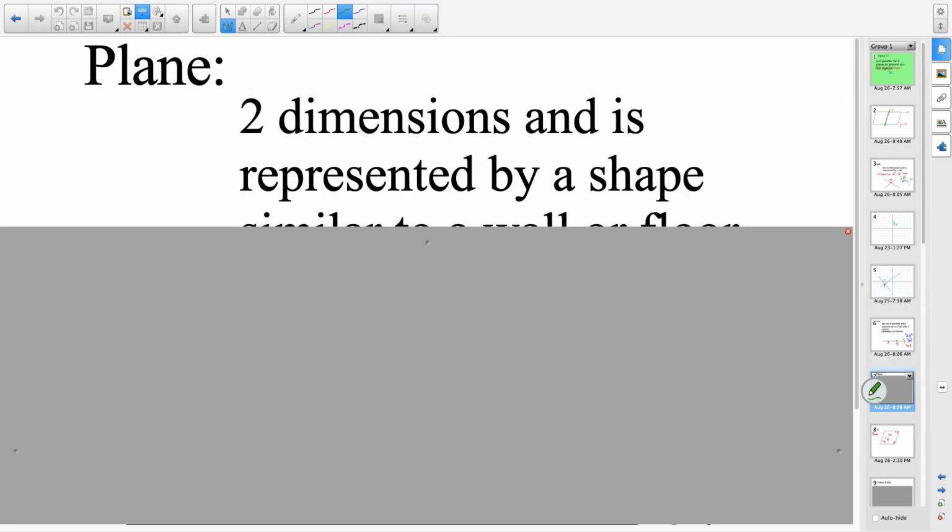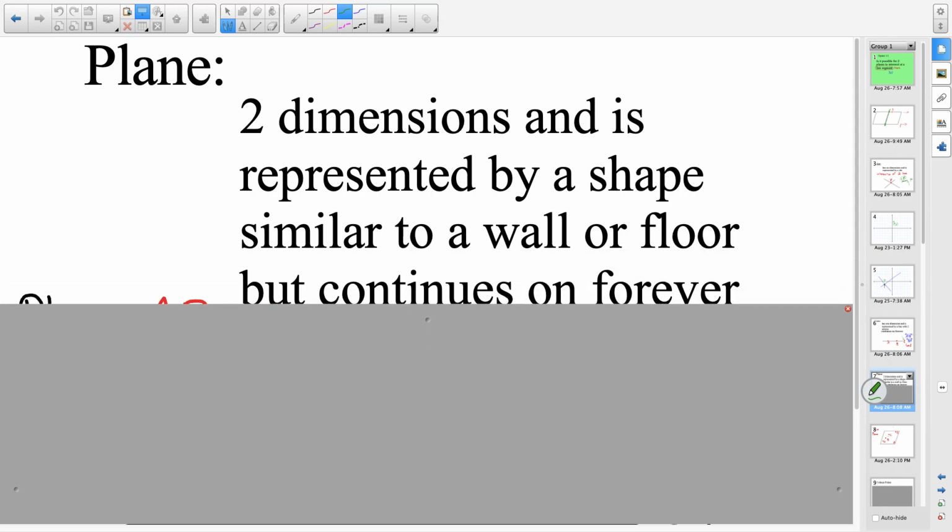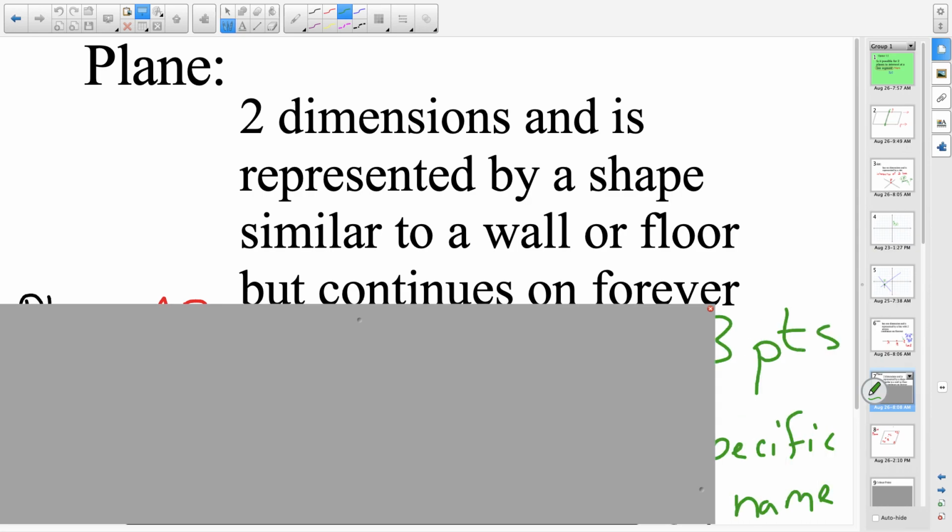Then your third idea is the idea of a plane. We talked about the idea of a coordinate plane. Well, the idea of a plane is very similar. It has two dimensions, a length and a width, or a base and a height, depending on what terminology you want to use. It goes left and right and up and down. It is represented by a shape similar to the wall or the floor. But once again, remember, you have to keep in mind those borders technically aren't there. They go on forever. But in order to have something to look at, we have to draw those borders in.